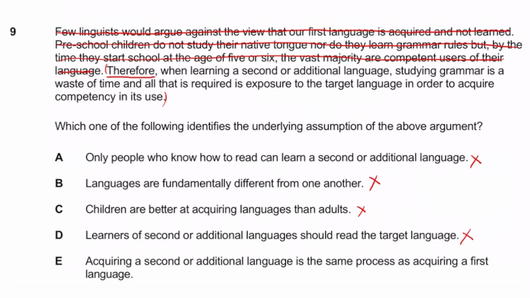Lastly, acquiring a second or additional language is the same process as acquiring the first one. So this is clearly going to be the assumption here, guys, isn't it? Because the conclusion is to expose yourself to the language if you want to learn it, and the reason given is that this is basically how children learn how to use a language. But then obviously the link between them is that you're assuming that learning a new language is the same process as learning the original language as a kid. So this is clearly, guys, going to be the assumption in this passage.